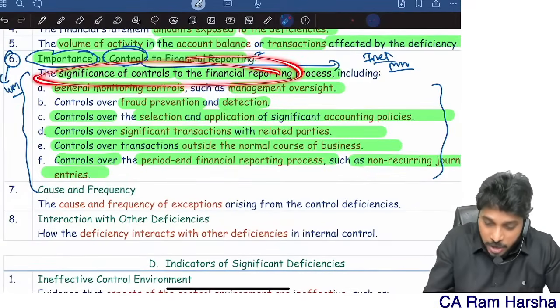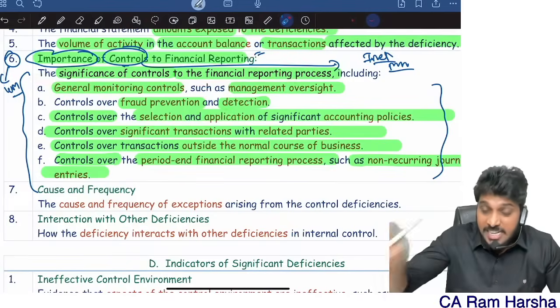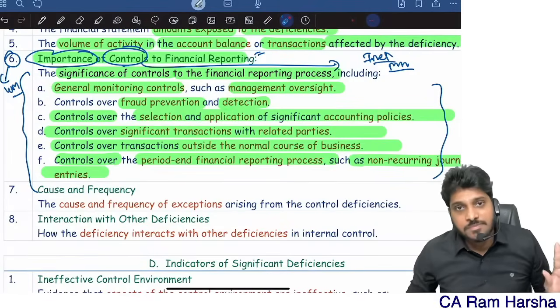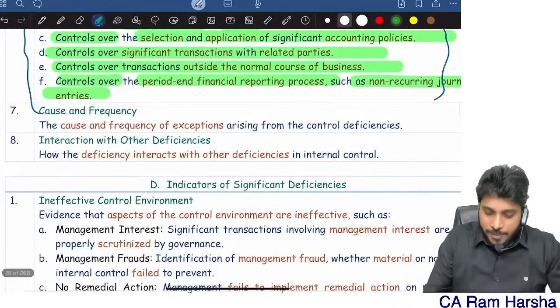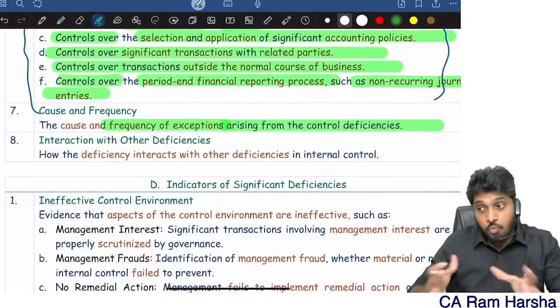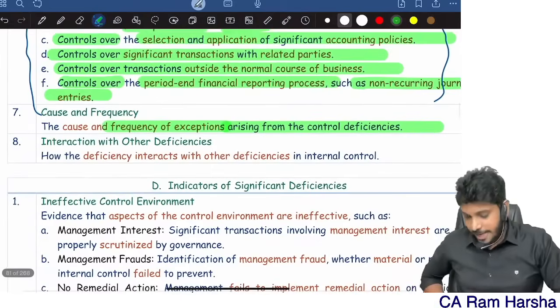And what is the importance of these controls? If that control is deficient, I may consider that as a significant deficiency. Then, frequency of exceptions arising: if this control is not working properly, what is the frequency of mistakes or exceptions possible?